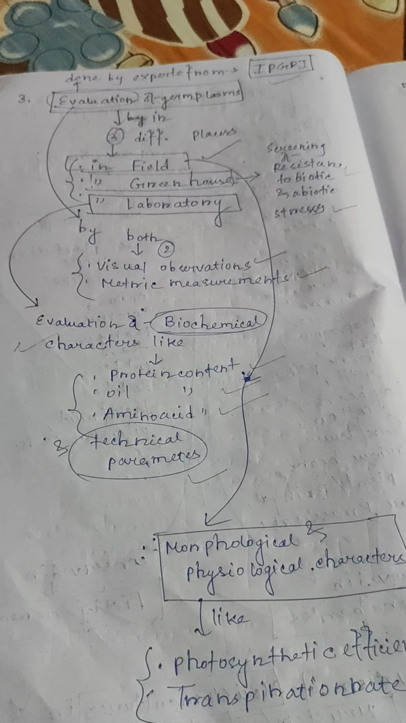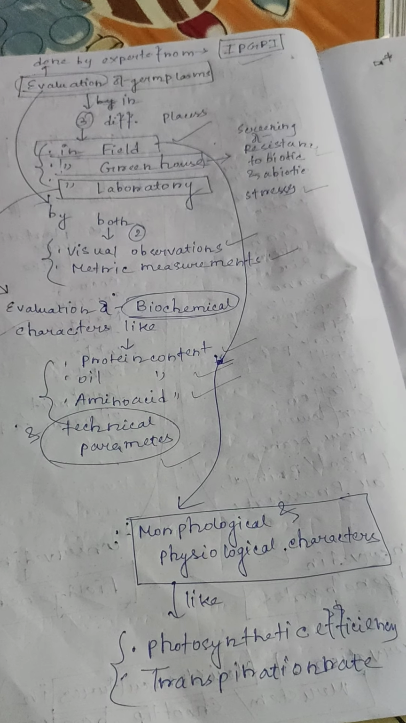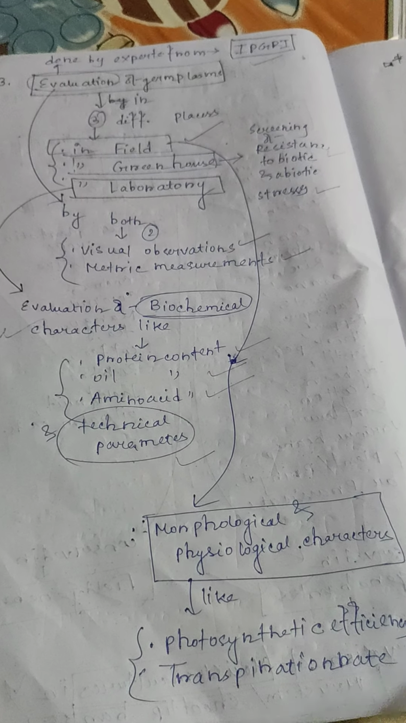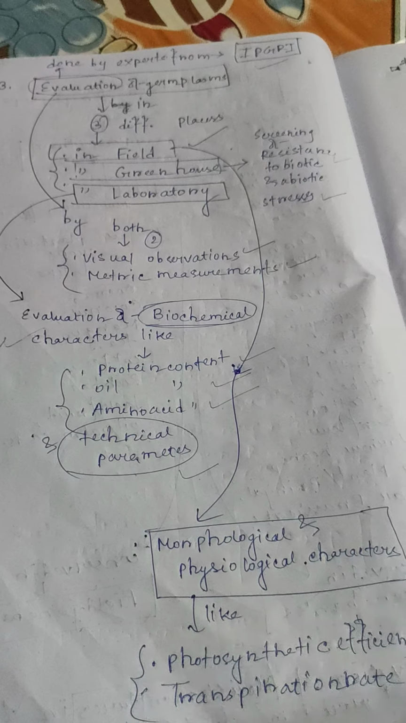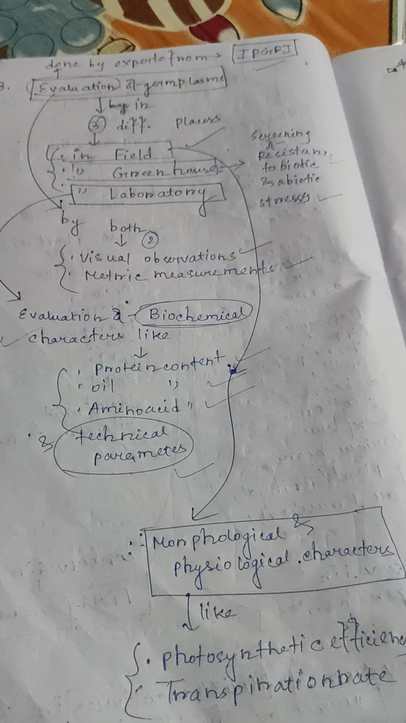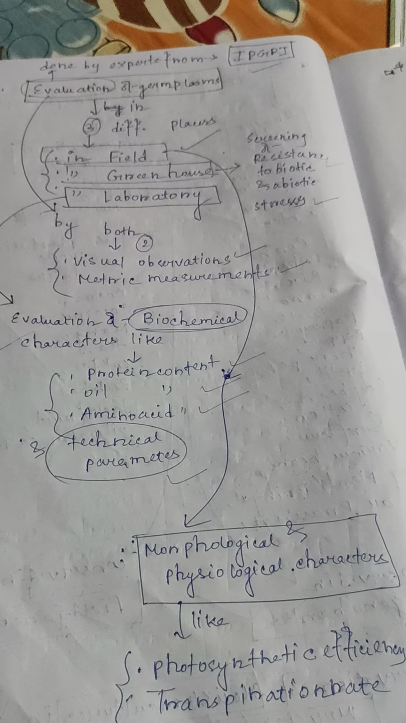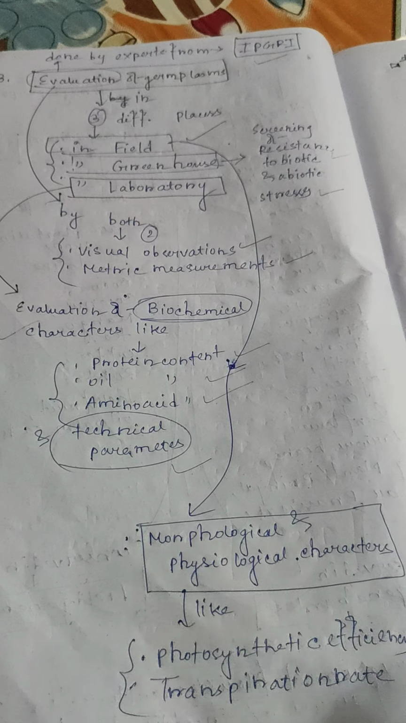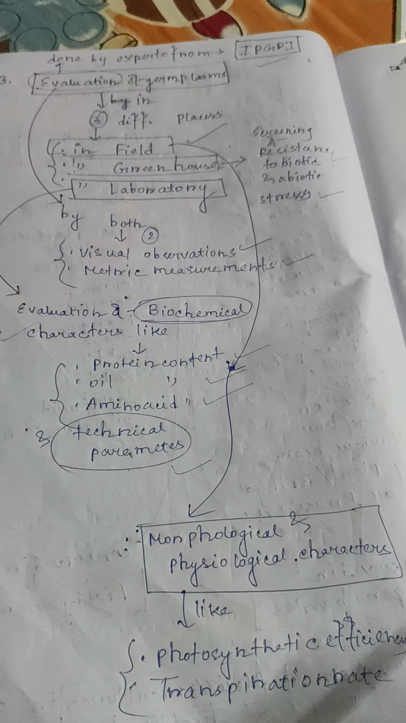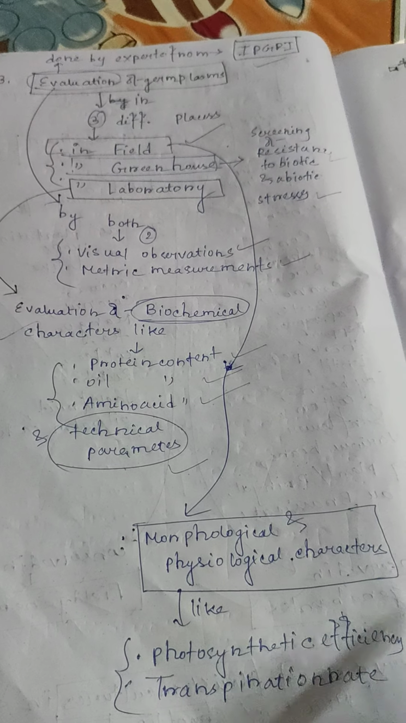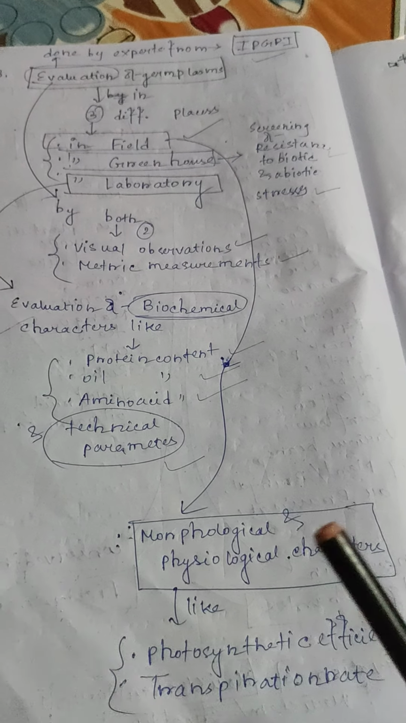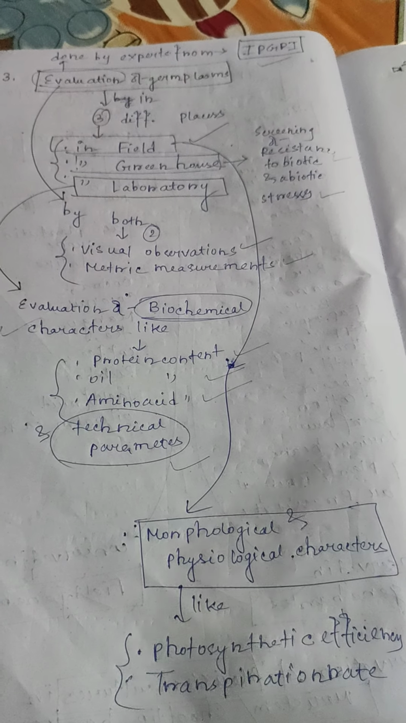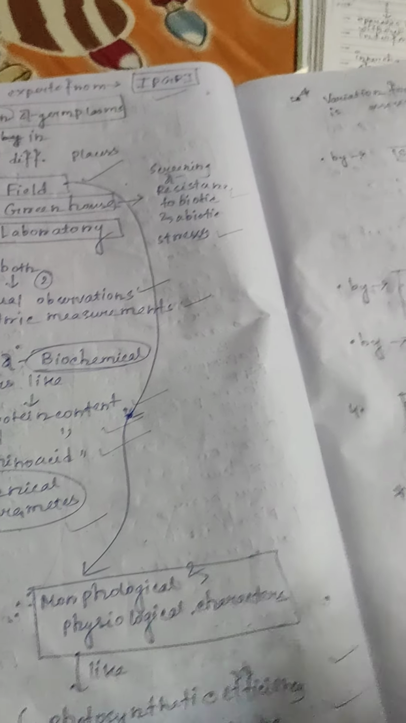First is the field. In the field, evaluation of morphological and physiological characters of plants like photosynthetic efficiency and transpiration rate. Second is the greenhouse. Here is evaluation or screening of resistance to biotic and abiotic stresses of plants. Third, in the laboratory, evaluation of biochemical characters of plants like protein content, oil content, amino acid contents, and technical parameters. Evaluation of germplasms can be done by both visual observations and metric measurements.